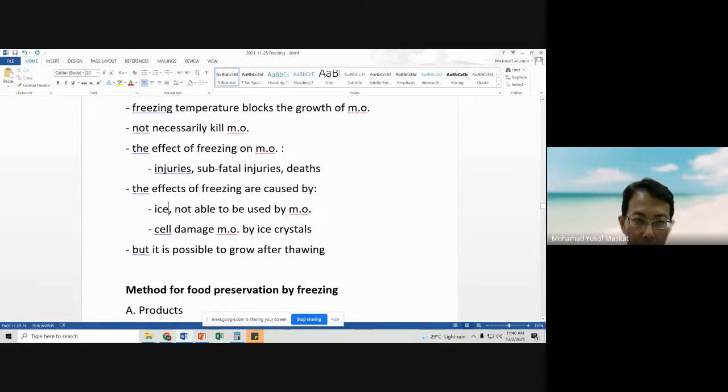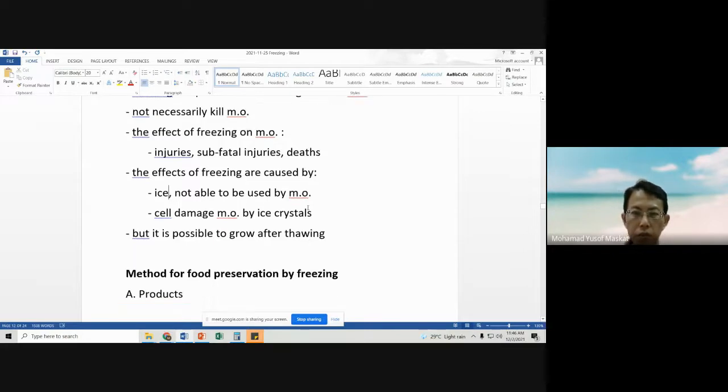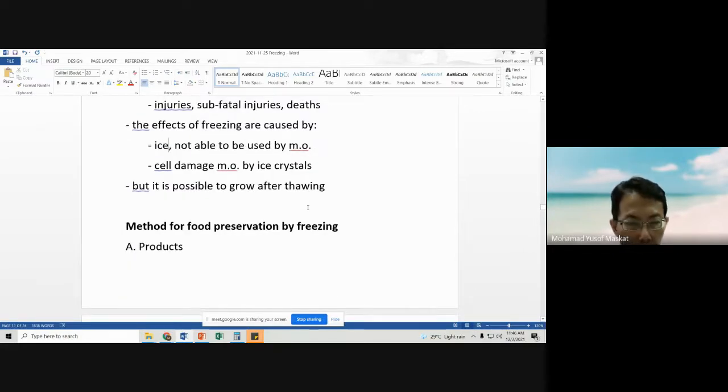However, those that did not die can grow after we thaw our food products. So that is why usually when we want to thaw our food products, we don't thaw them at room temperature. When the ice starts to thaw, the injured microorganisms that did not die can start to regrow, because you have time, you have nutrients, you have temperature, because it's at room temperature.